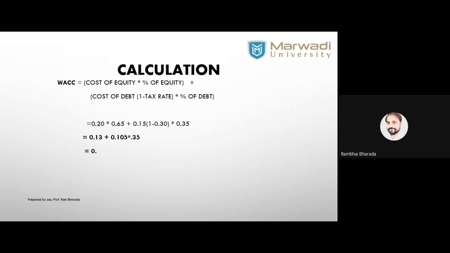And the final answer: 0.13 plus 0.15 into 0.35, which is 0.0367, plus 0.13. Your answer is 0.1667, or in terms of percentage, 16.67%.